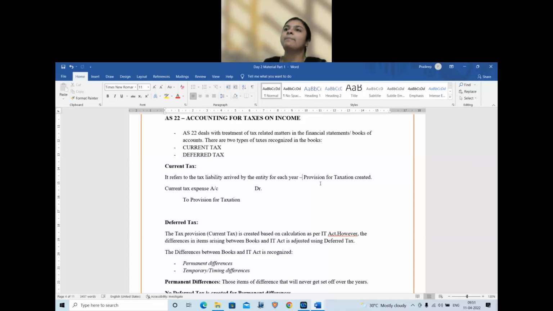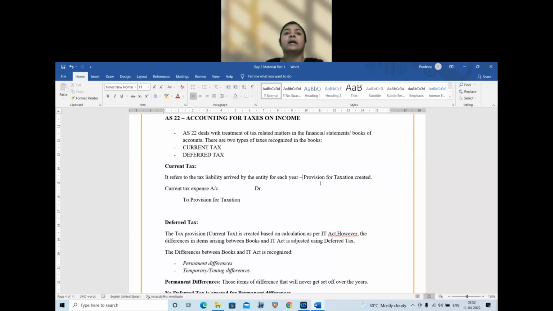Simple examples like depreciation has different rates. Then if a cash expense is paid beyond 10,000 rupees, then it is disallowed in income tax law, whereas in books we don't have such rules.